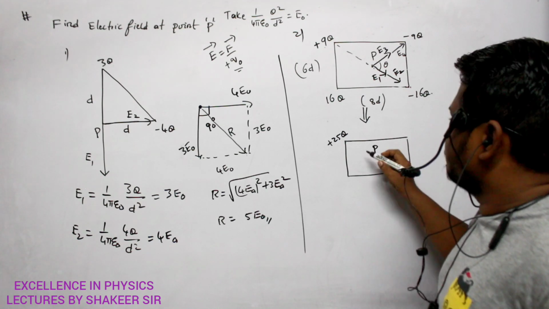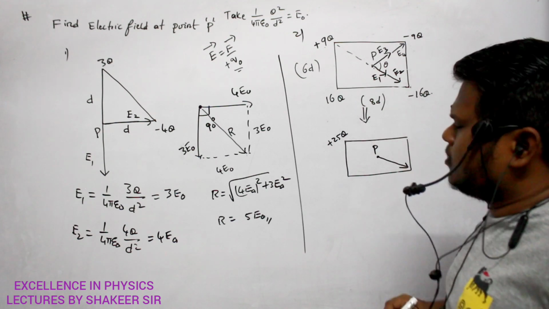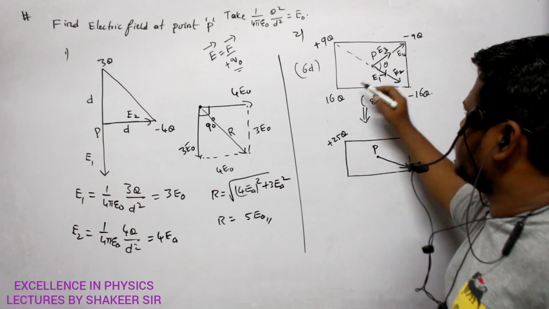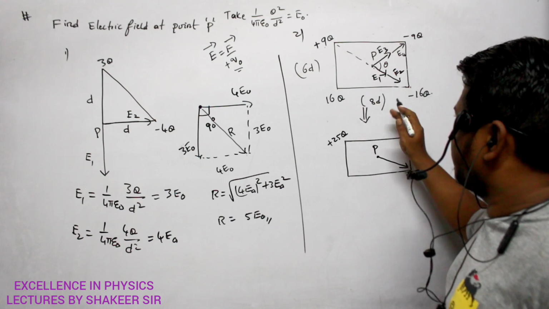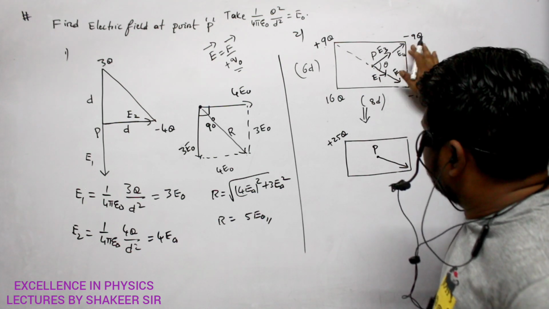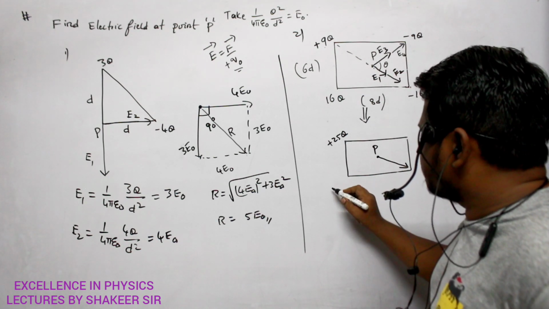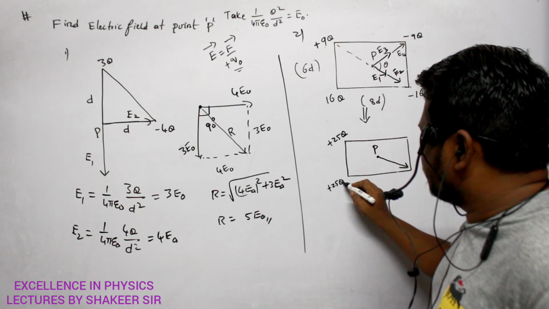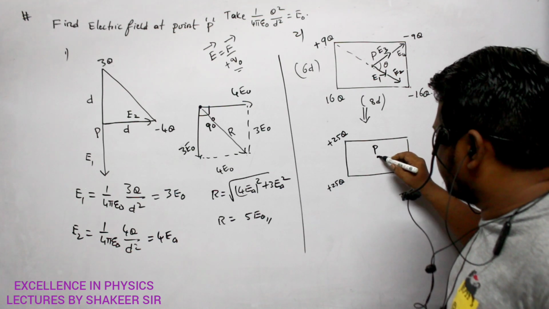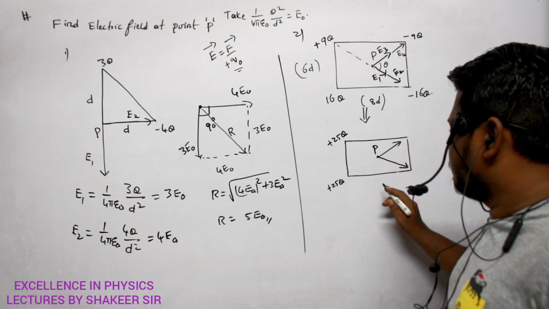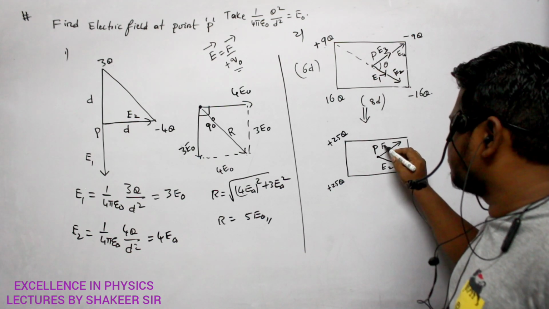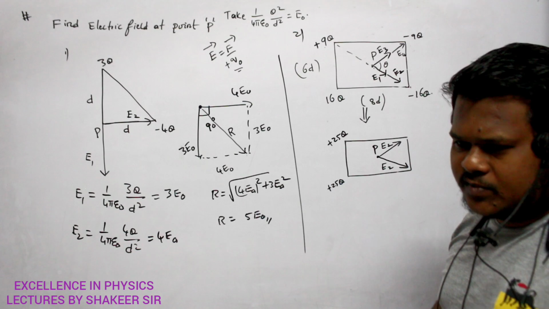So this is point B. Similarly, instead of 16q and minus 9q, what can I write? Plus 25q. So 16 plus 9, 25q. But electric field should be in which direction? Electric field should be in this direction. If electric field should be in this direction, then total positive charge of plus 25q should be present here, because this plus 25q should produce electric field in the same direction. So instead of getting 4 electric fields, now I have only 2 electric fields. So in this method also I can calculate, no? Are you able to understand now?